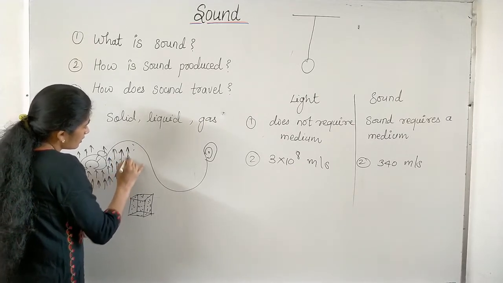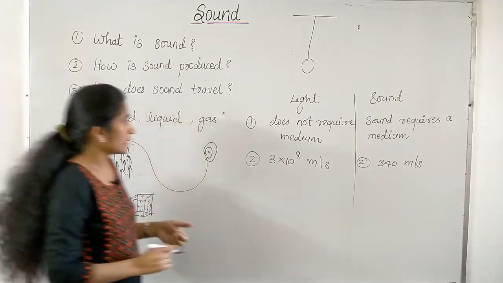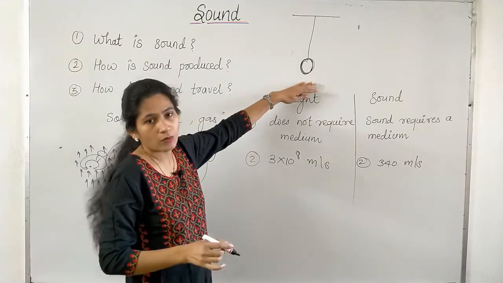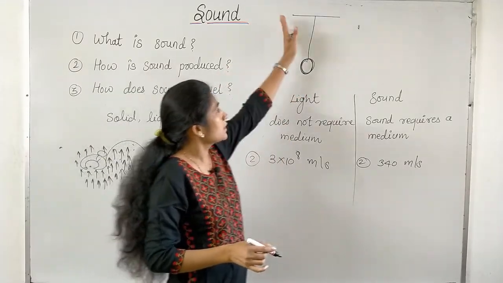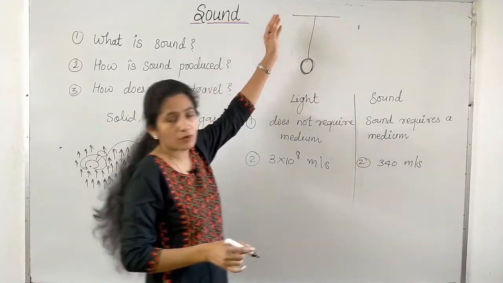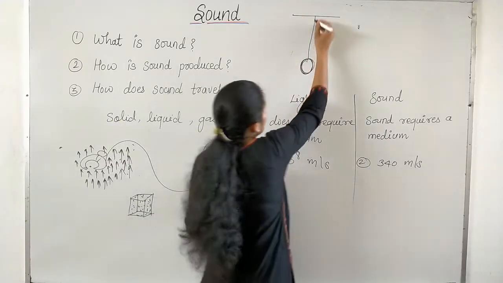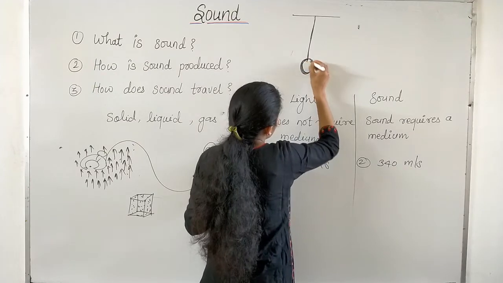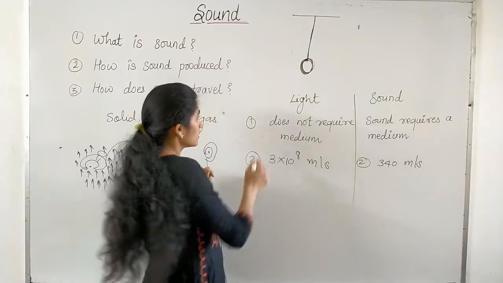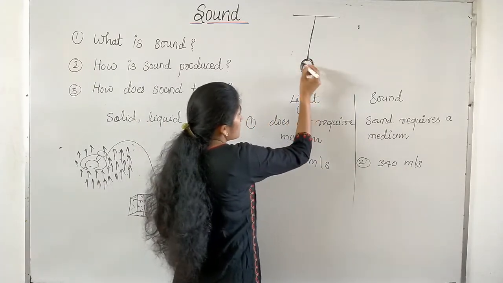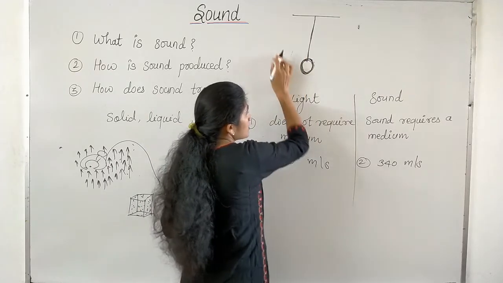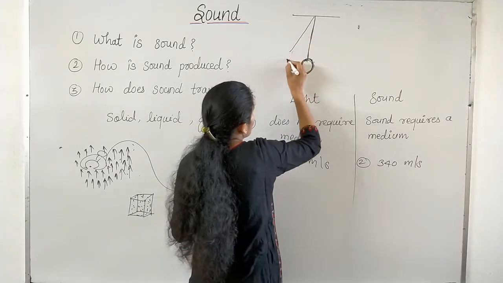You can also say the particles oscillate. In a pendulum, we have one metal bob which is suspended, hung with the help of some support. This is a thread, and with this thread the pendulum bob is fixed. If you push it, it oscillates, like this.